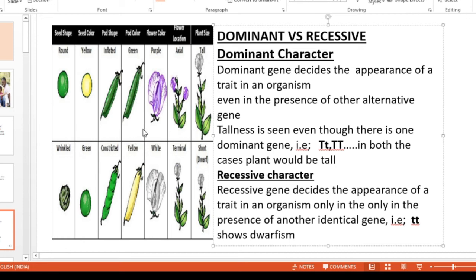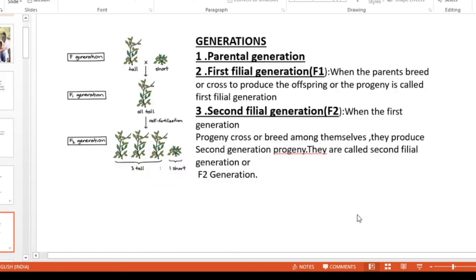In the case of flower color, purple color is the dominant character and white flower color is the recessive character. In the case of flower position, axial position of the flower is the dominant character and terminal position of the flower is the recessive character. In the case of plant size, tallness is dominant character and dwarfness is the recessive character.